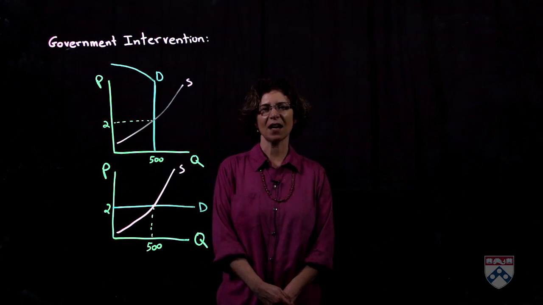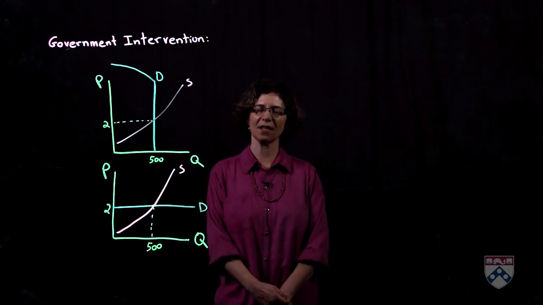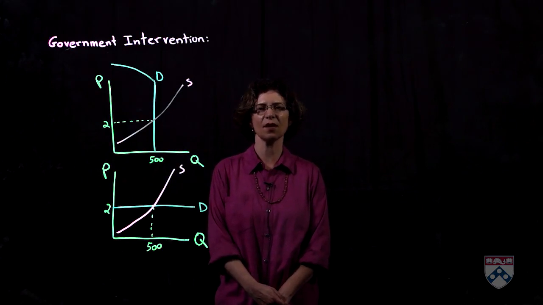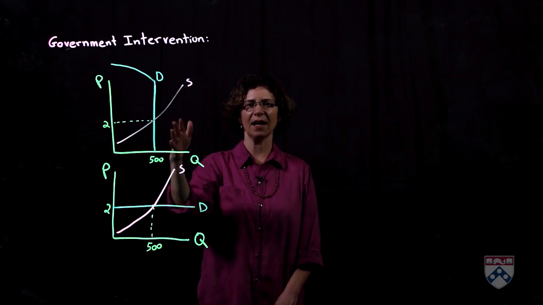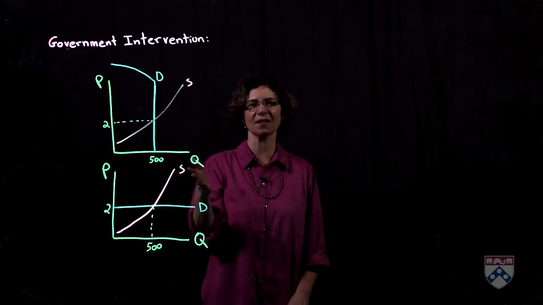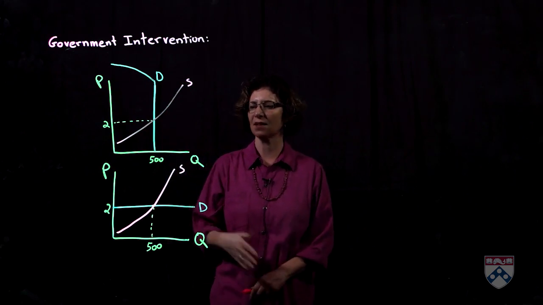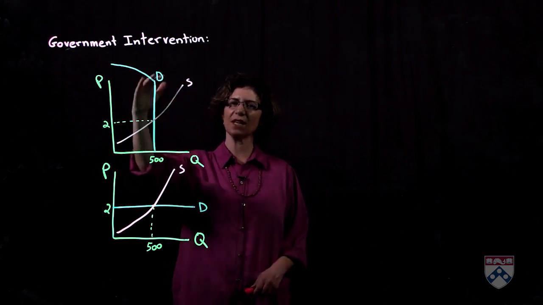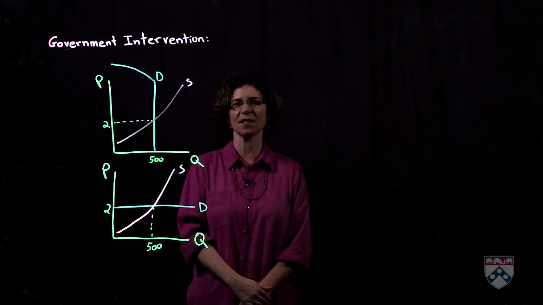Let's explore both tax incidence and what happens in terms of surplus and deadweight loss in two extreme cases. The case of a perfectly inelastic demand and the case of a perfectly elastic demand. So here's a case of a perfectly inelastic demand. Consumers, at least in a certain range of prices, always want to purchase 500 units of soda.